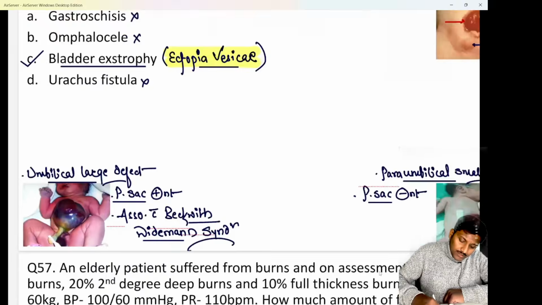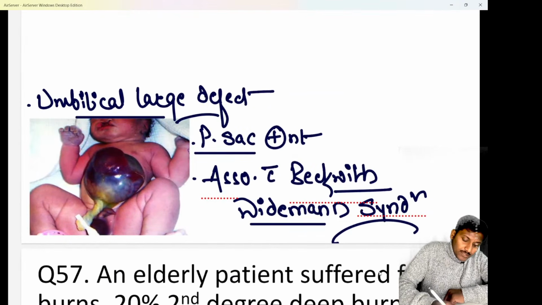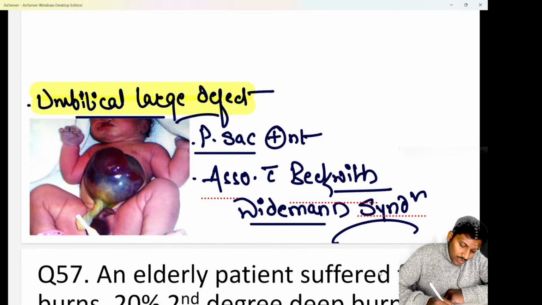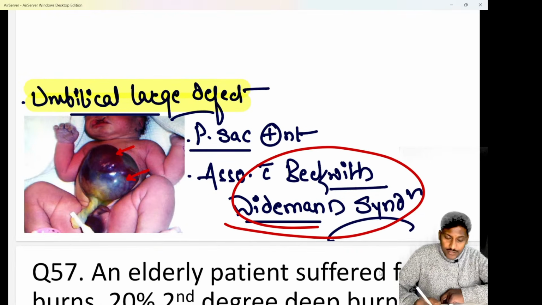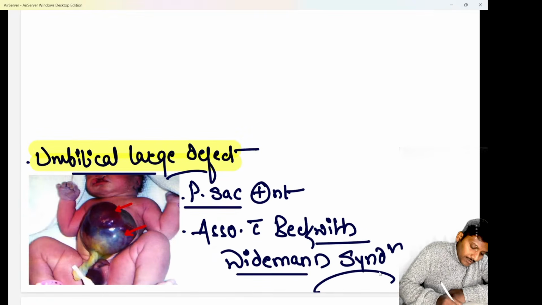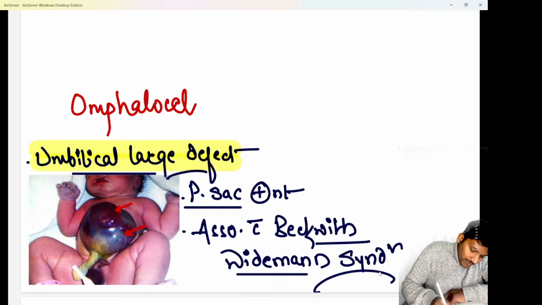So here you can see the first picture. You are able to see this is an umbilical defect which is very large in size, and as it is large, not only the bowel but even other organs like the liver are also herniating. Second, you are able to see a peritoneal sac or a peritoneal covering present, whereas this condition is commonly associated with Beckwith-Wiedemann syndrome. We know this is a classical case of an omphalocele. This has been a previous year question in the examination. This one is a classical case of an omphalocele that has to be kept in mind.